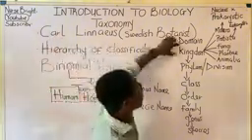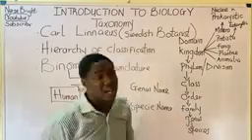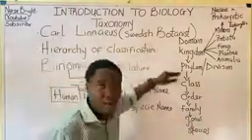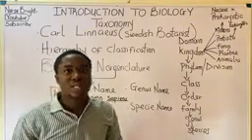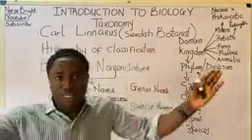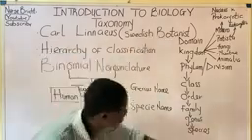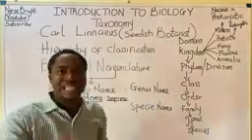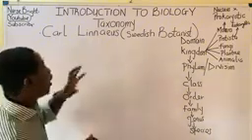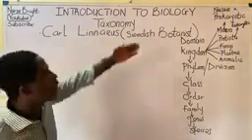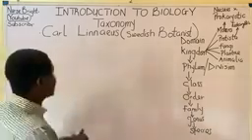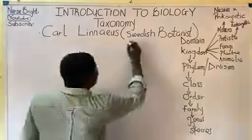It's very, very important. The hierarchy of classification starts with domain before we get to kingdom, phylum, class, order, family, genus, and species. I'm going to use two sets of organisms to explain what I mean by the hierarchy of classification. As earlier said, I'll be using two different organisms, and first, I will start with humans.